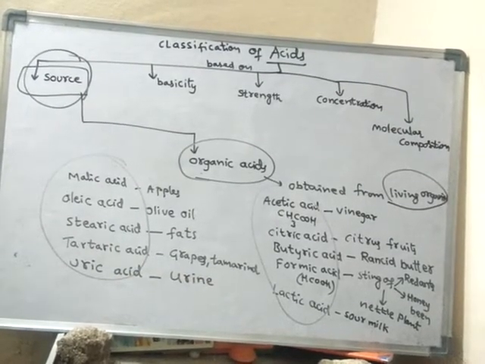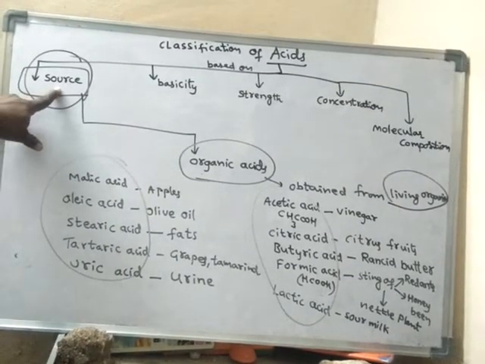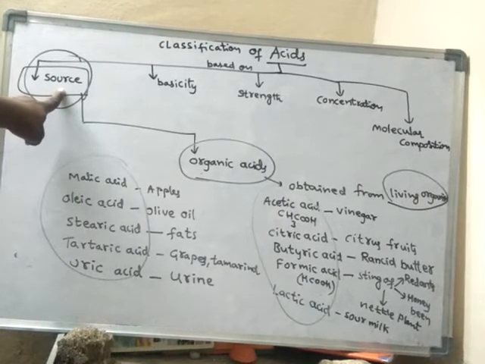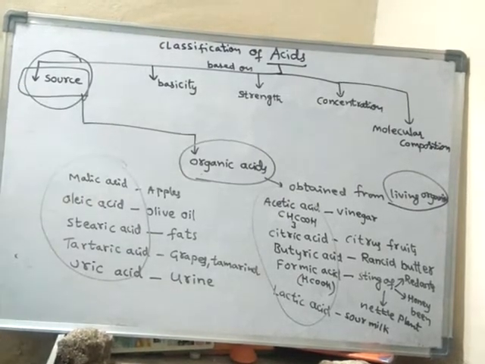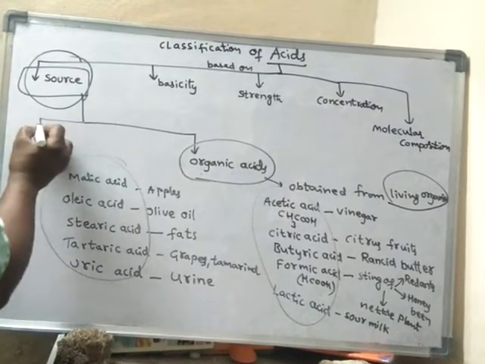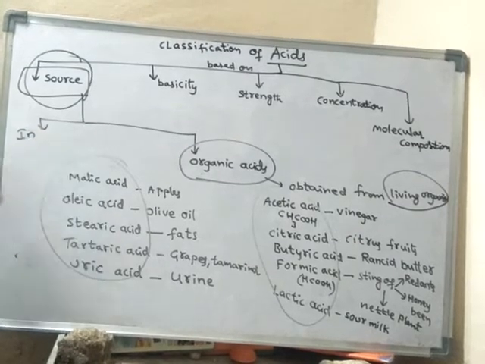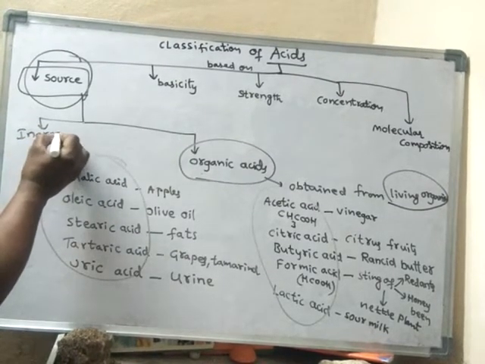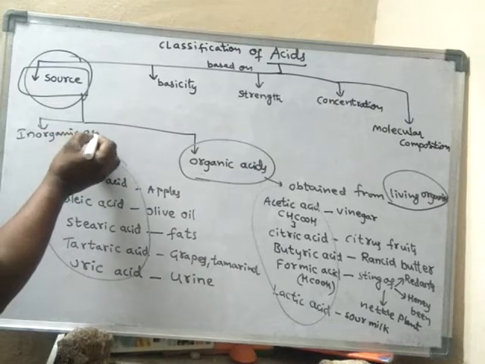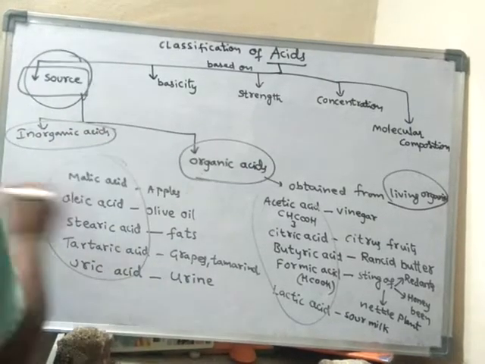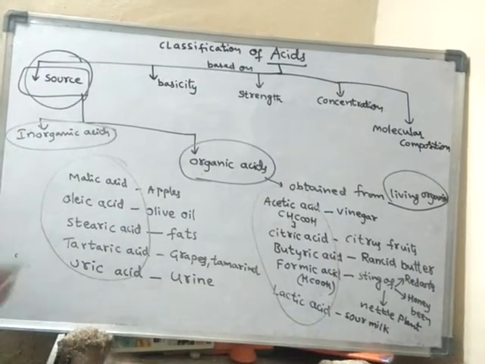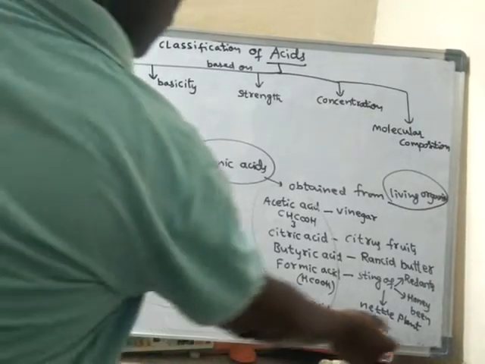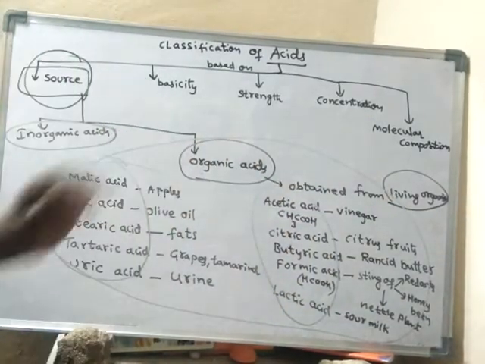So like this, based on the source from which the acids are obtained, all the acids are classified into two types. What are they? Inorganic acids and organic acids. These are all examples of organic acids.